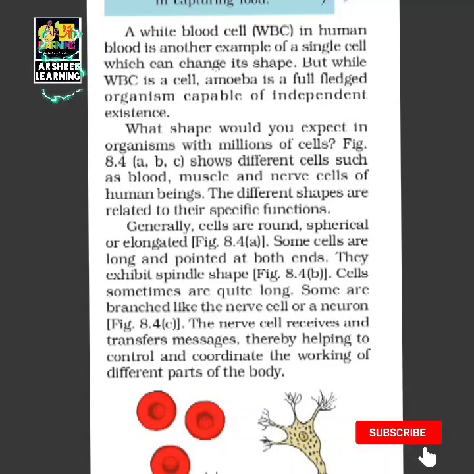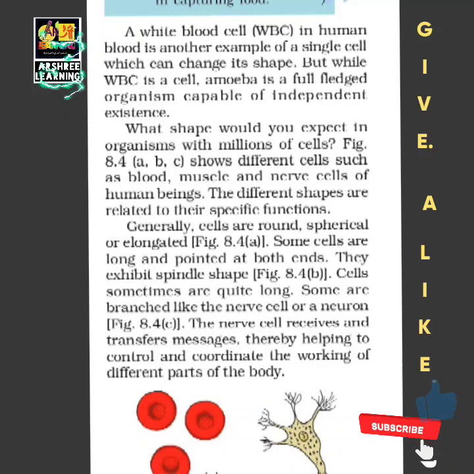The blood cell, the muscle cell, and the nerve cell, as you are seeing in the picture, have different shapes. The blood cells are round. Why are they round? Because these cells are microscopic, they are small, so they are round so that they can absorb oxygen from all sides and move inside the blood vessels easily.